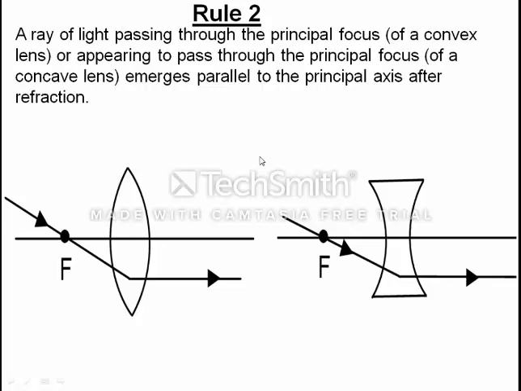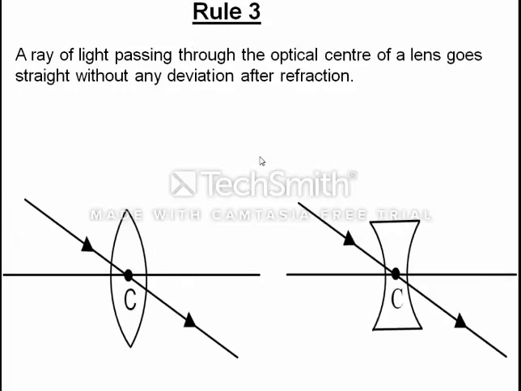So the first rule is that any ray parallel to the principal axis, after refraction, passes through the focus or seems to pass through the focus. The second rule is that a ray of light passing through or appearing to pass through the principal focus becomes parallel to the principal axis after refraction.